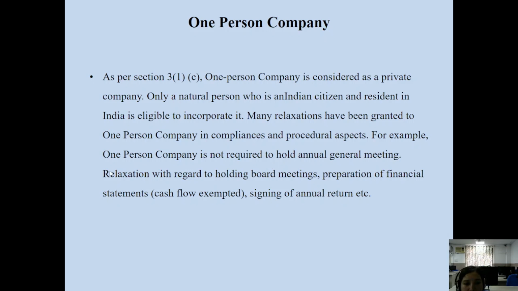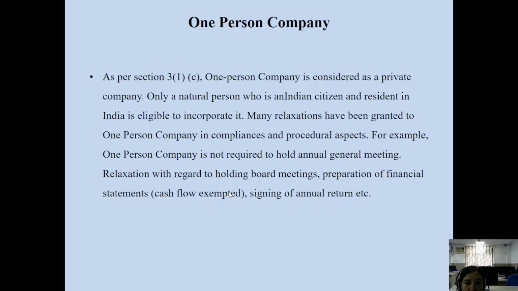But a one-person company is relieved from this criteria, this compliance of holding annual general meetings. Then there is relaxation with regard to holding board meetings also. This is a part of the one-person company. There are certain relaxations given to a one-person company in regard to the holding of board meetings.